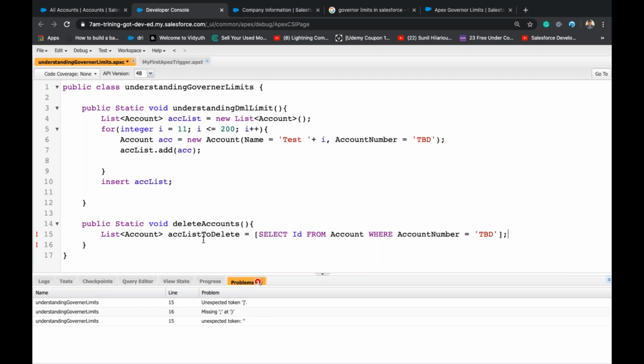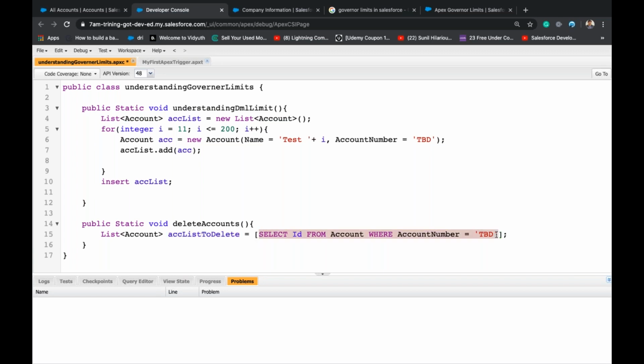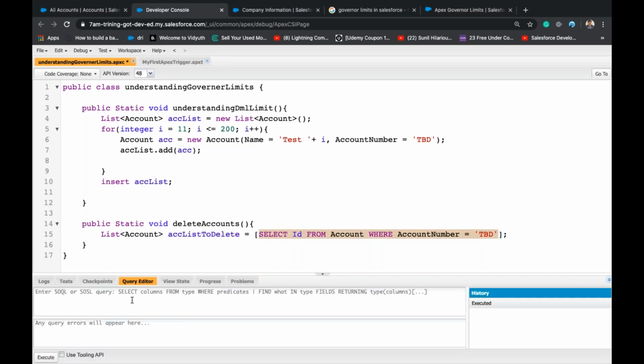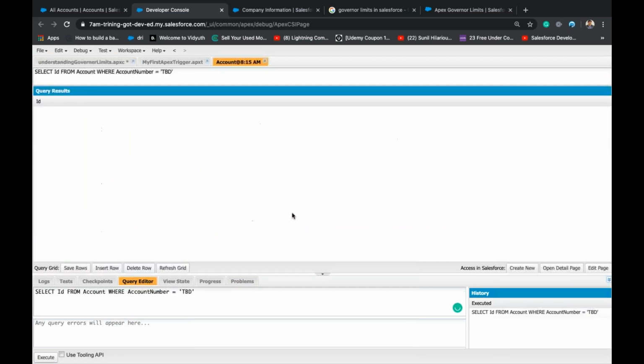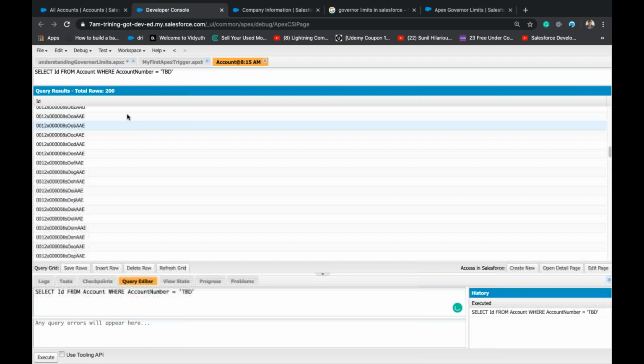This way we can eliminate the instance. If we are querying something and getting the data, then it can directly be assigned to a list. We'll see whether this query will work or not in the query editor. Yes, I got 200 records.